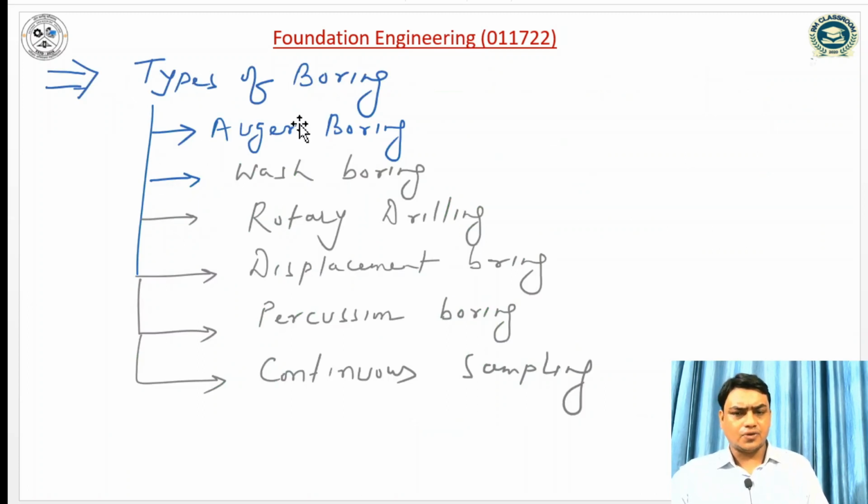In soil exploration, different types of boring are used: auger boring, wash boring, rotary drilling, displacement boring, percussion boring, and continuous boring. So these are the various techniques to collect the soil.